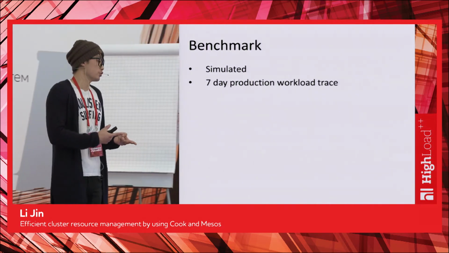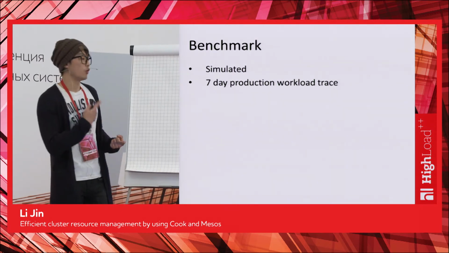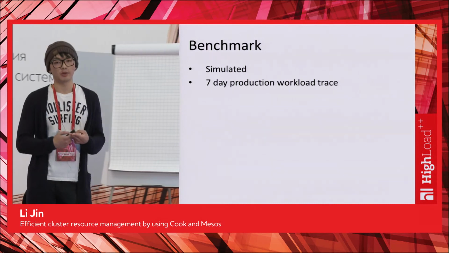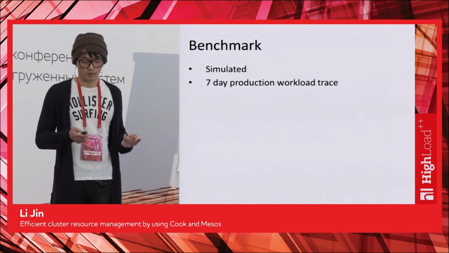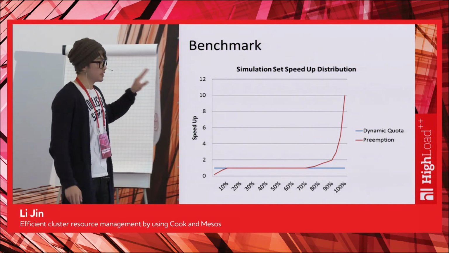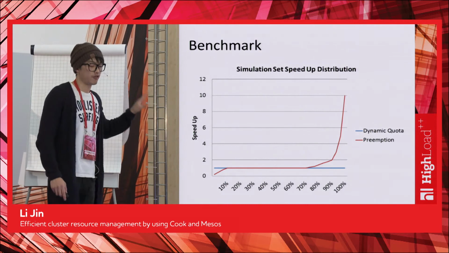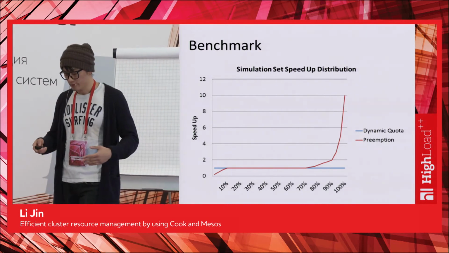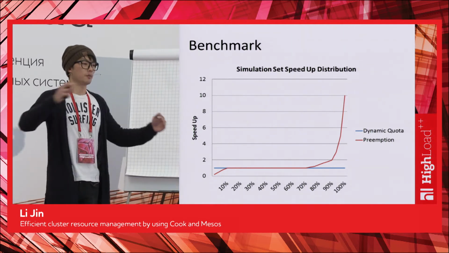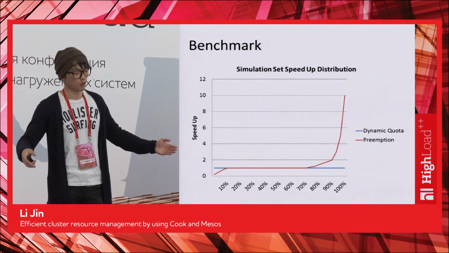But what is really fairness? Fairness is user experience, right? So we want to have better metrics on user experience, and we want to have reasonable metrics on utilization. The first metric is about user experience. It's about fairness. How do we measure that? Well, the user cares about the time between the submission time and the completion time of the total simulation set. That's basically the latency of the workload.